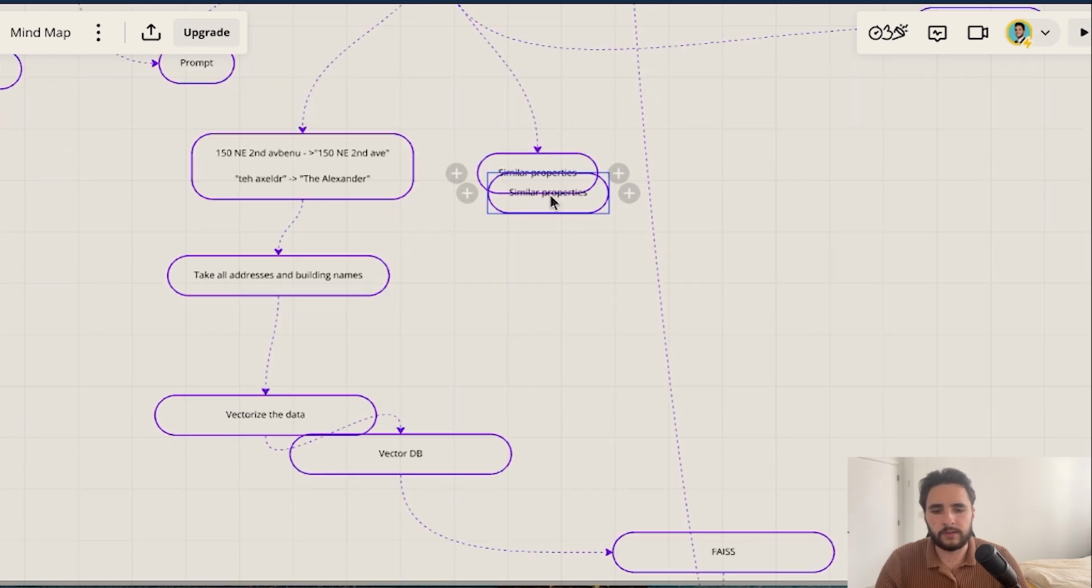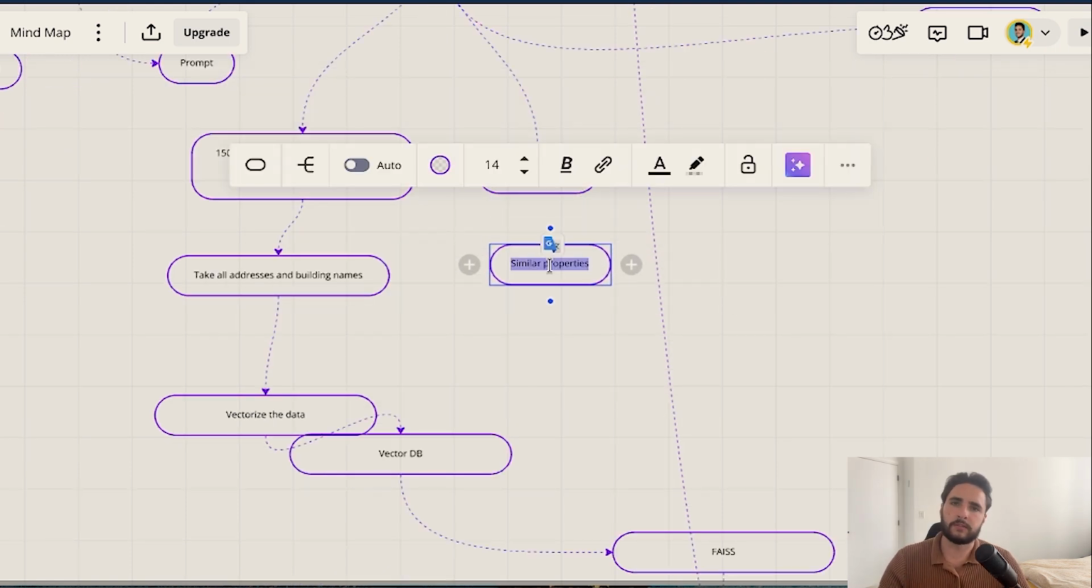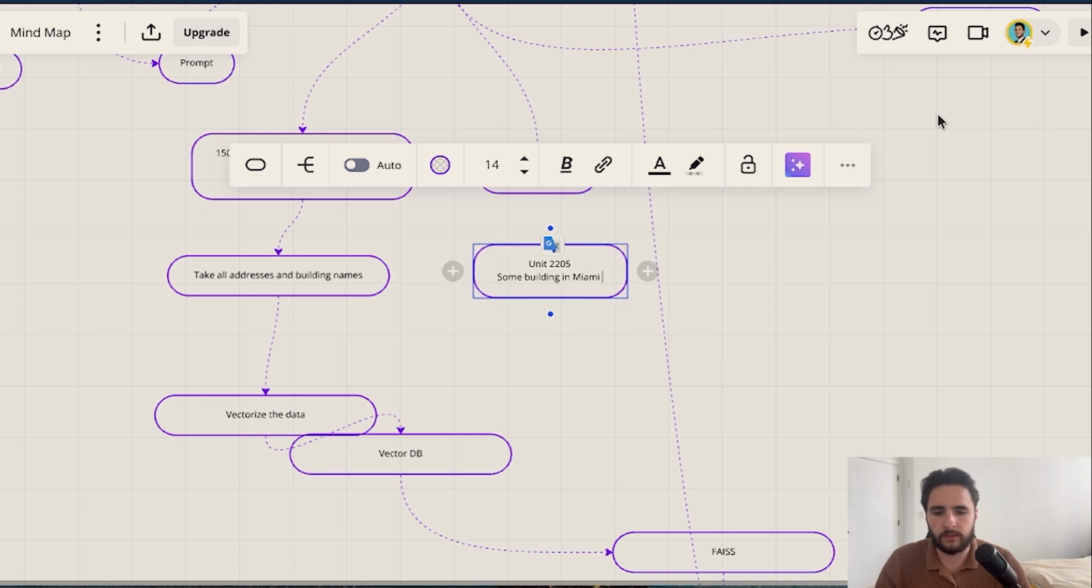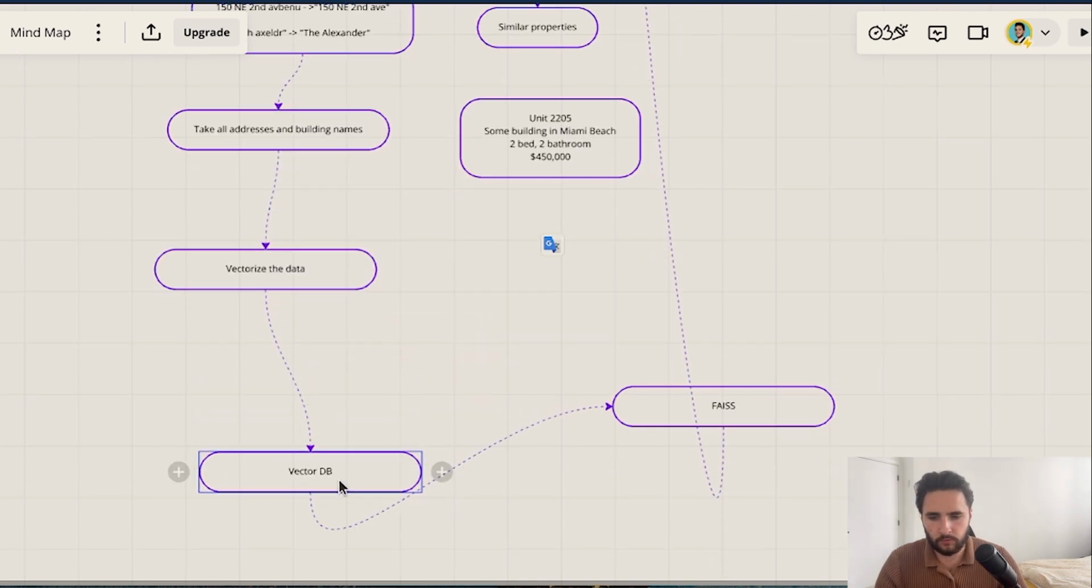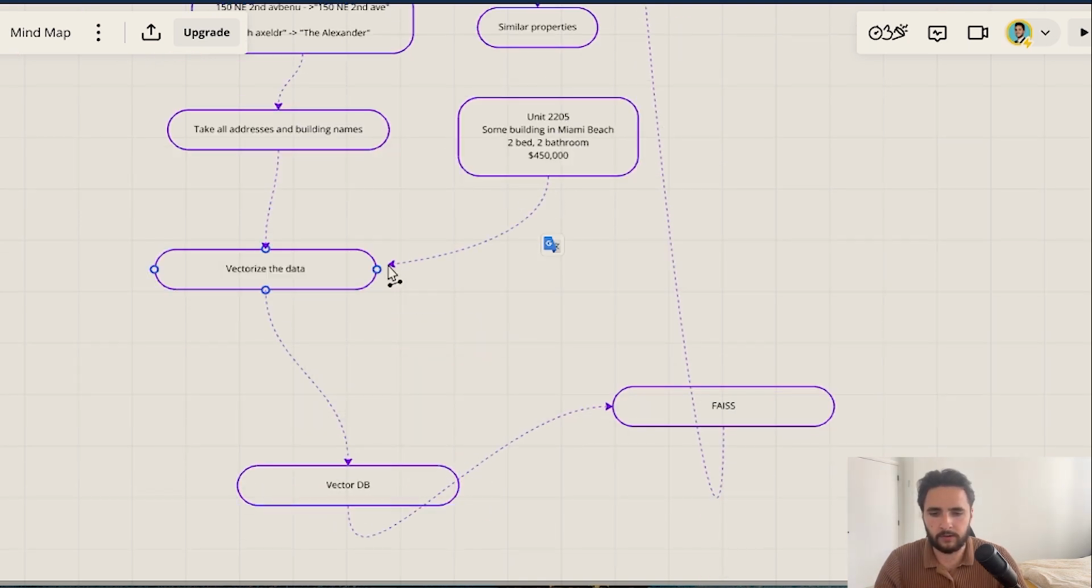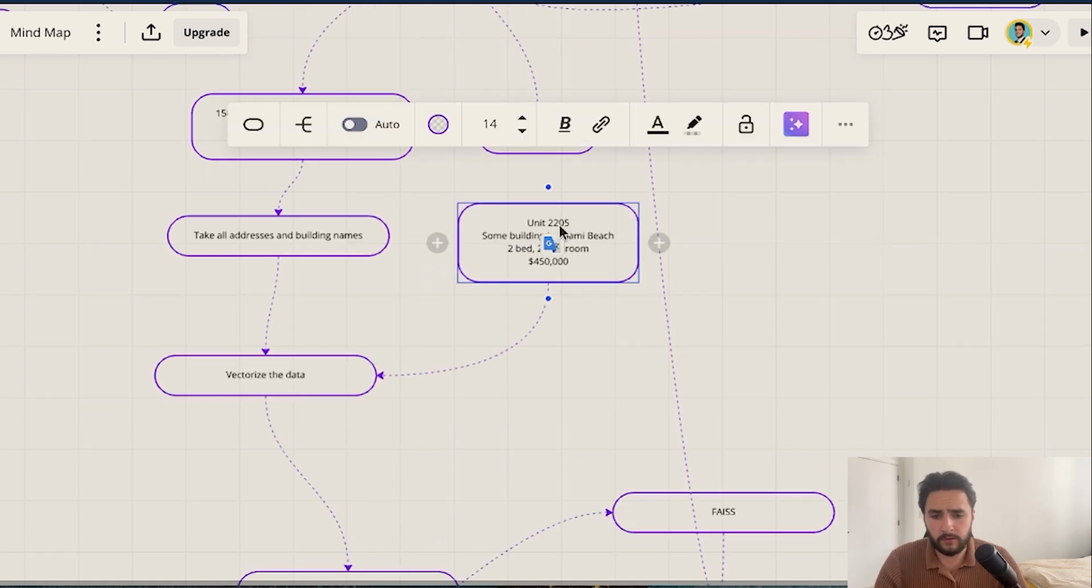So here what we need to do is, the user is looking at a certain apartment. Let's say this is unit 2205 in some building in Miami Beach, 2-bedroom, 2-bathroom. The price point is $450,000. So what we need to do is vectorize all these attributes, even the unit number, because the unit number could contain the floor, which in this case is the 22nd floor. That's very important from a pricing perspective.